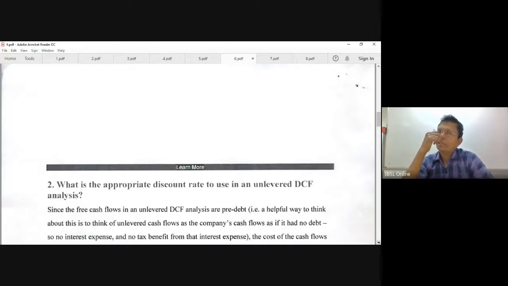So basically, if it is a company, it is the cost of capital. Remember that. Cost of capital. If it is an individual investor deciding whether I should buy this bond or not, it is my required rate of return. If it is a company, cost of capital. Cost of capital comprises two, generally. Equity and debt.